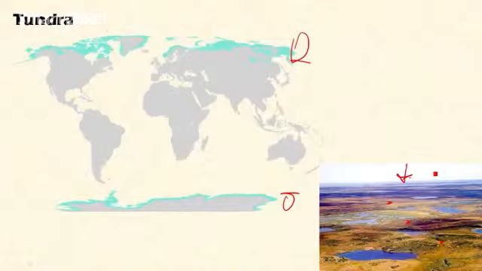So this biome contains only grasses, lichens, mosses, and sedges, which can withstand the harsh conditions. Animal life includes reindeer, Arctic fox, polar bear, snowy owl, lemming, Arctic hare, and certain reptiles and amphibians are absent here. So they don't have a presence in the tundra.